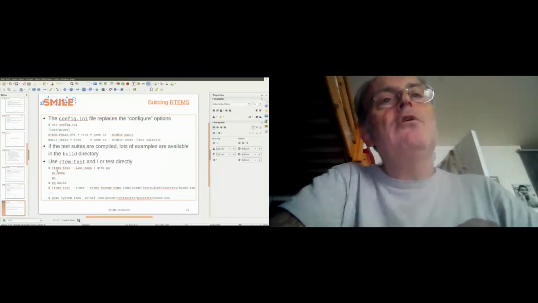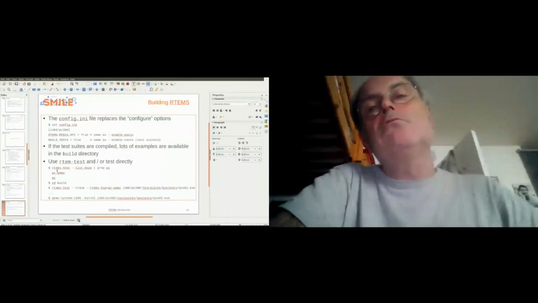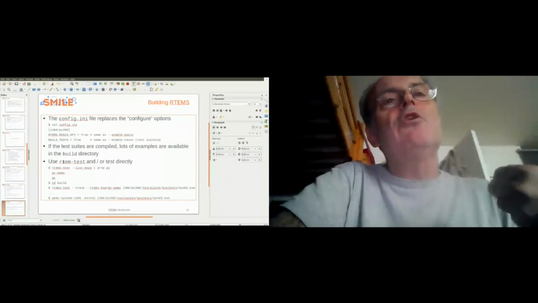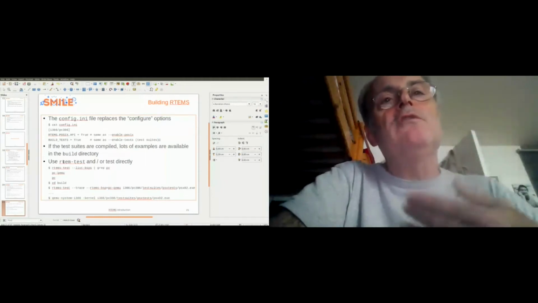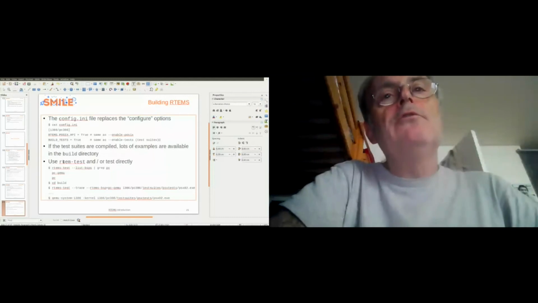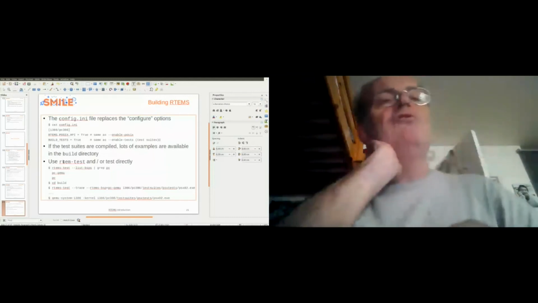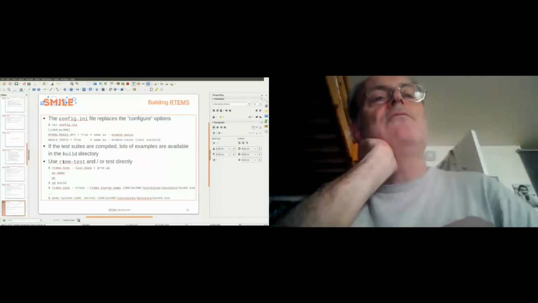There is a tool to test the examples directly, so you can get the binary and install it on the board. Or if you use QEMU, you can start QEMU on the executable. But there is a tool called rtems-test, provided for lots of BSPs.